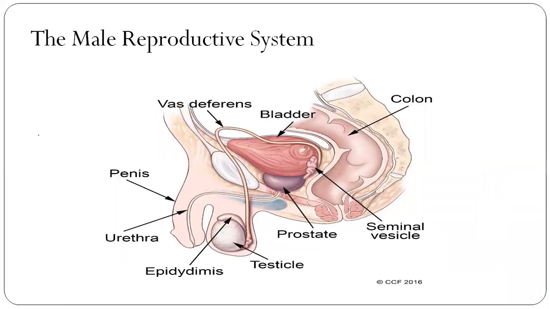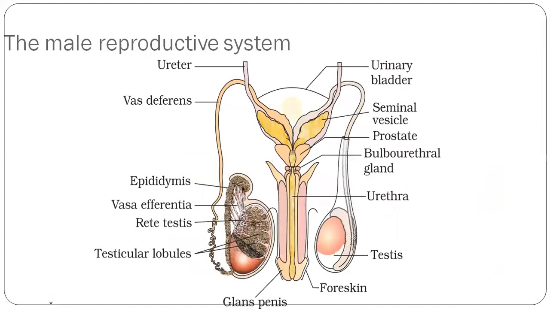So coming to the male reproductive system, once again I say there are different parts in this: seminal vesicle, prostate gland, testis, epididymis, penis, vas deferens, and urethra. This is the LS structure of the male reproductive system. Once again, it is an important diagram.